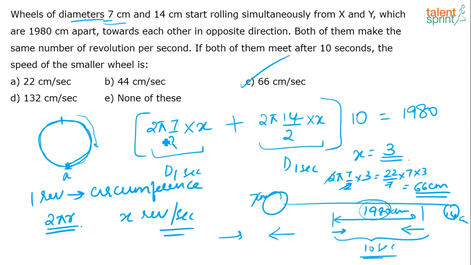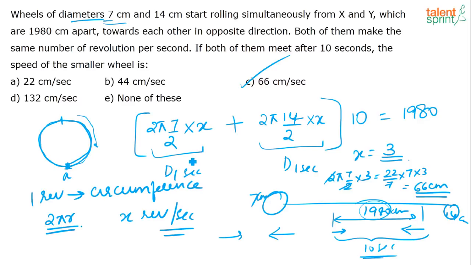So we know the distance covered by each wheel in 1 revolution: 2 pi into 7 by 2, and 2 pi into 14 by 2, because 7 and 14 are the diameters. Now it is given that both of them make the same number of revolutions per second. So I have assumed that both the wheels make x revolutions per second.